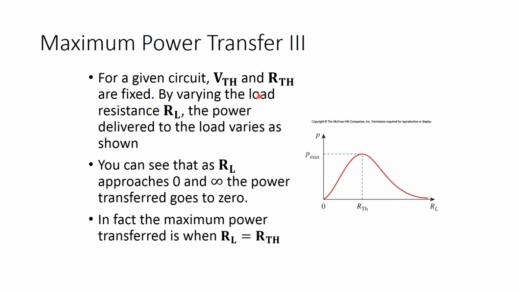So for a given circuit, voltage Thevenin and resistance Thevenin are fixed. If you have a battery, the Thevenin voltage and the Thevenin resistance will be fixed. It will have a fixed internal resistance and such. So by varying the load resistance, the power delivered to the load varies as shown. Here you can see as the load approaches 0 and infinity, the power transferred goes to 0. So the power, this axis, goes to 0.